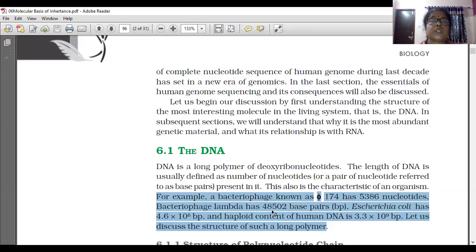Understood? The name of the bacteriophage and the number of nucleotides: here phi X 174, 5,386, and here lambda, 48,502, E. coli bacteria 4.6 into 10 raised to 6, and haploid content of human DNA 3.3 into 10 raised to 9 base pairs. Understood?